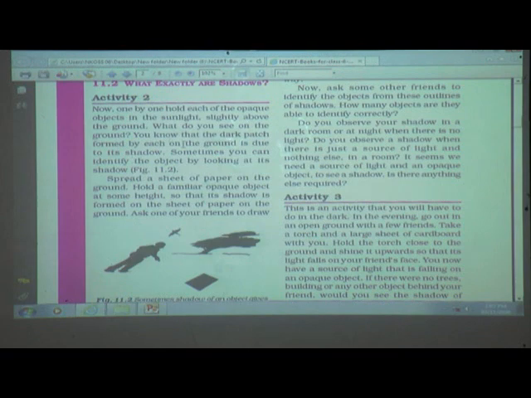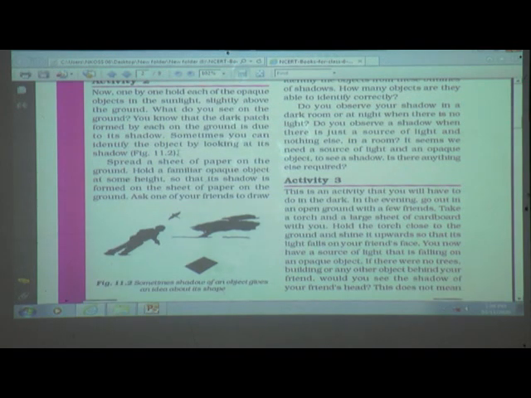Here students, they have told us, just hold the opaque objects in the sunlight slightly above the ground. What do you see on the ground? You will see the shadow. Very good. You know that the dark patch formed by each on the ground is due to its shadow, isn't it? Now sometimes you can identify the object by looking at its shadow. So this property we have already seen, just now I have shown you the PPT, isn't it?